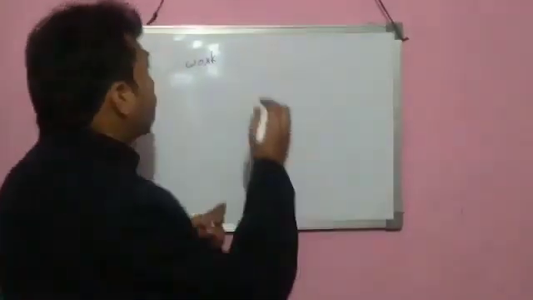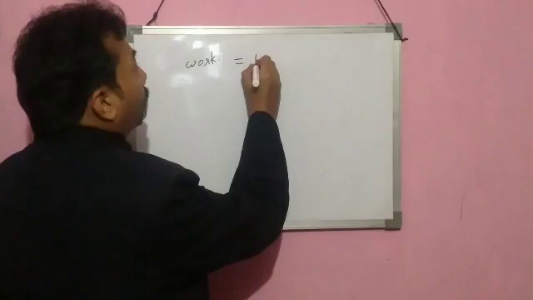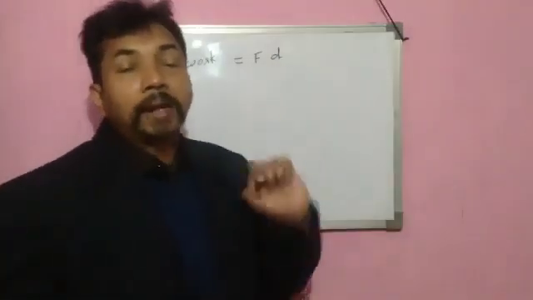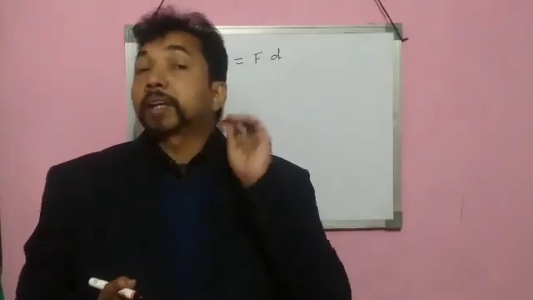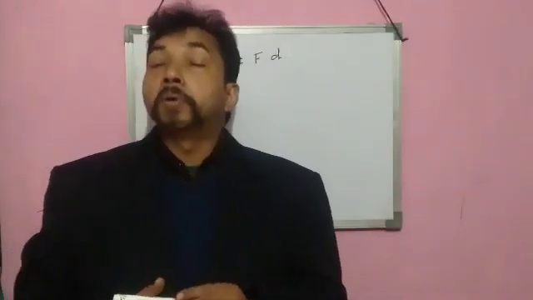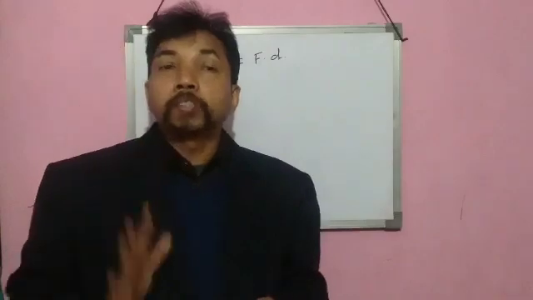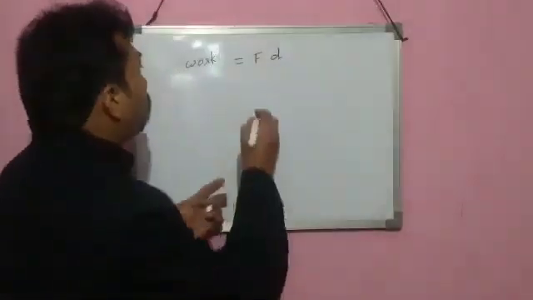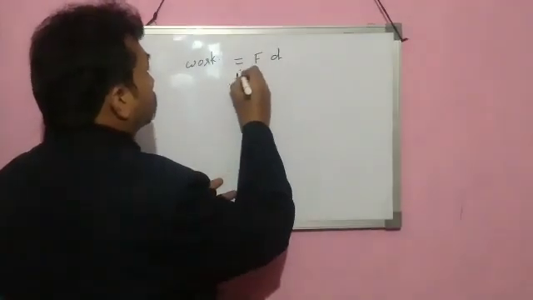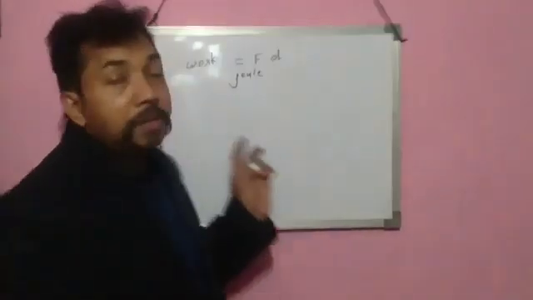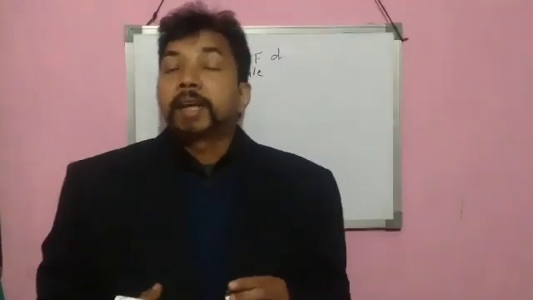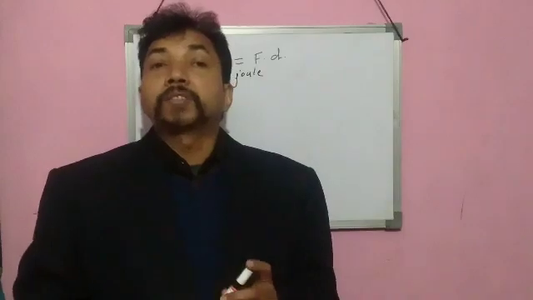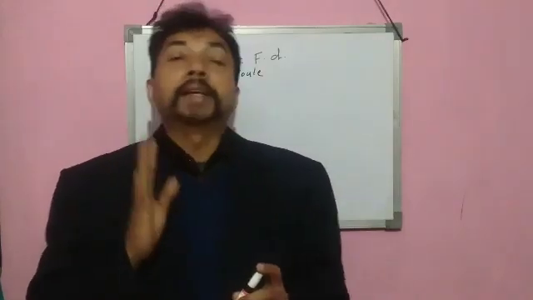So work is calculated by finding the product of force and displacement in the direction of force. The work is the product of force and displacement in the direction of force. The SI unit of work is joule. The unit of energy, that is also joule. So the unit of work is same as the unit of energy.